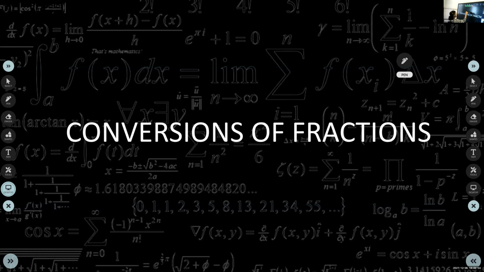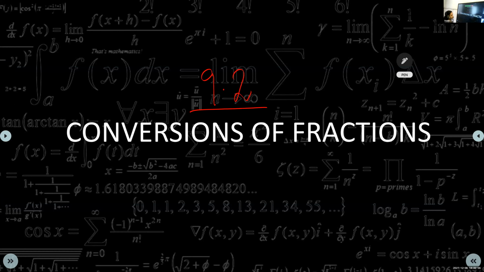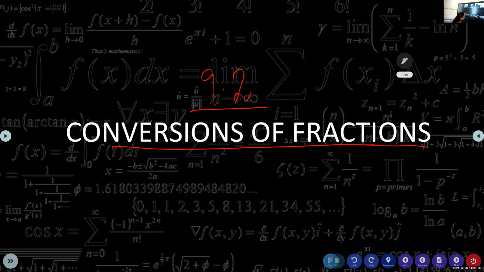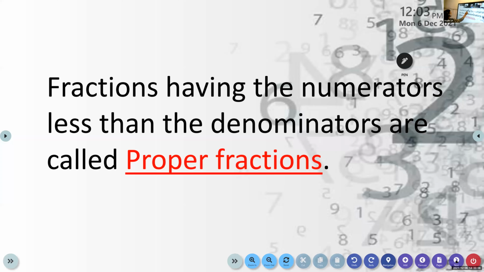Okay, so children, listen here. What we are going to learn today, we are going to learn chapter 9.2, conversions of fractions. Before learning how to convert fractions, we are learning what is a proper fraction. So fractions having numerators, what is numerator? The number that is written on the top, that is less than the denominator. Such fractions are called proper.